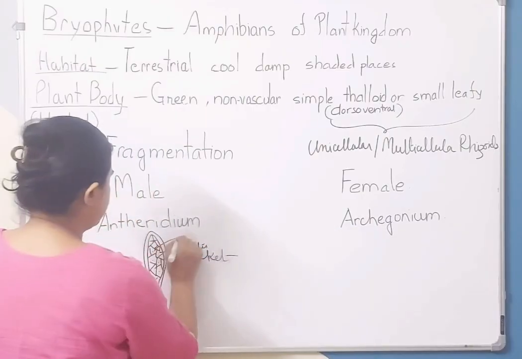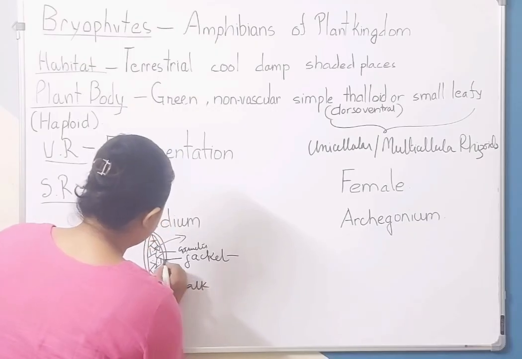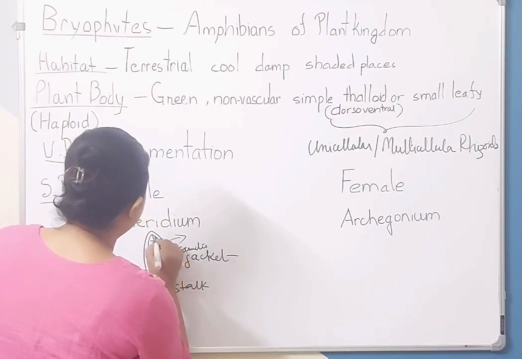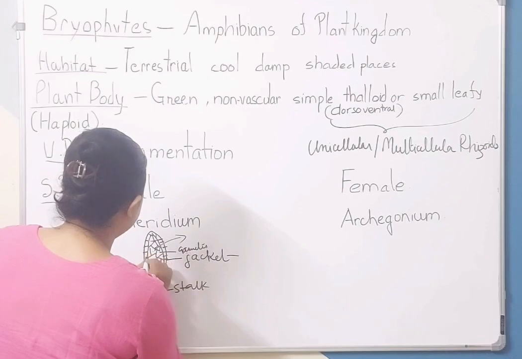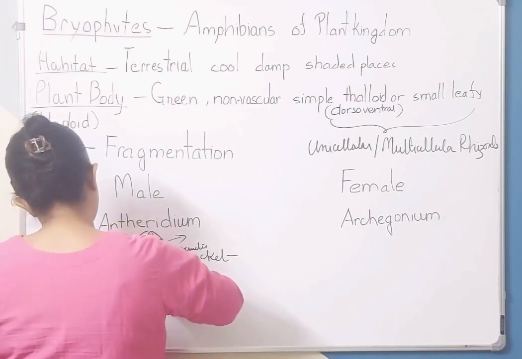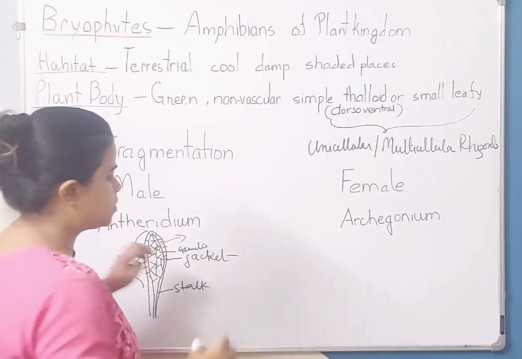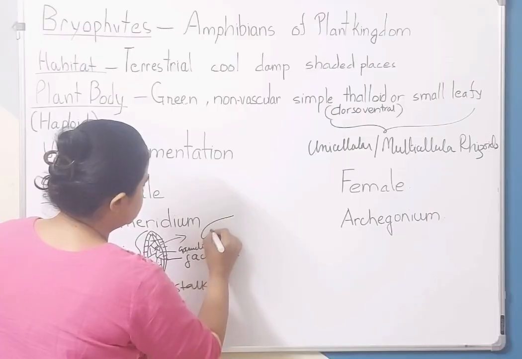From here the gametes will be produced. This is the stalk. Okay, बाहर एक layer है which is like a jacket. Okay, this is the body of the antheridium.